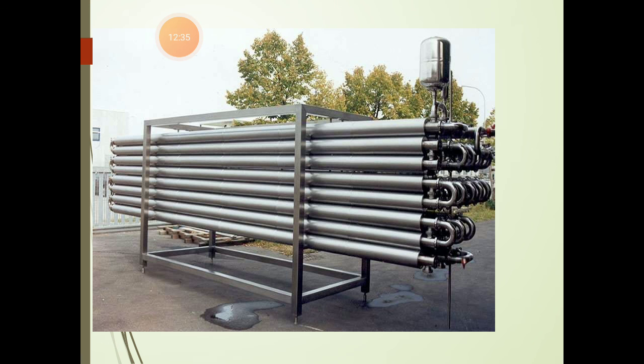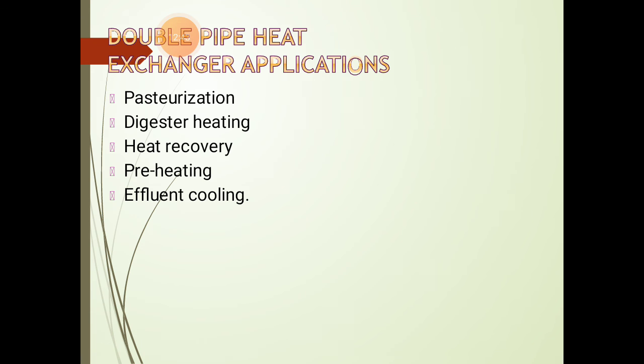This is double pipe heat exchanger, or it is also known as tube and tube heat exchanger or concentric tube heat exchanger. So double pipe heat exchangers, as I mentioned earlier, are used in pasteurization, digester heating, heat recovery units, preheating, effluent cooling.